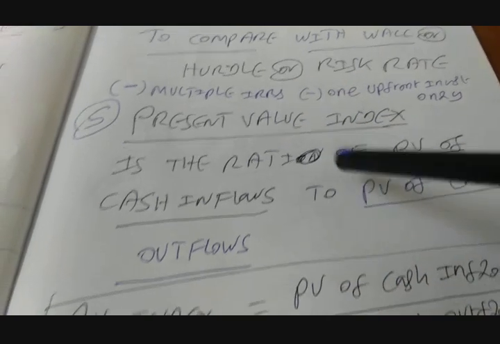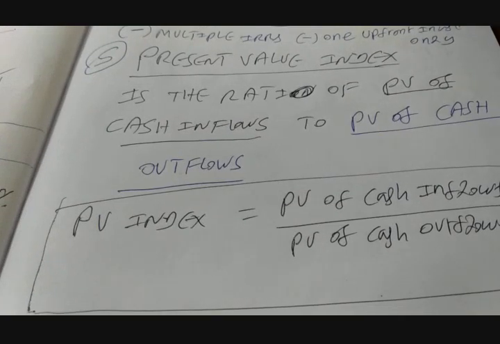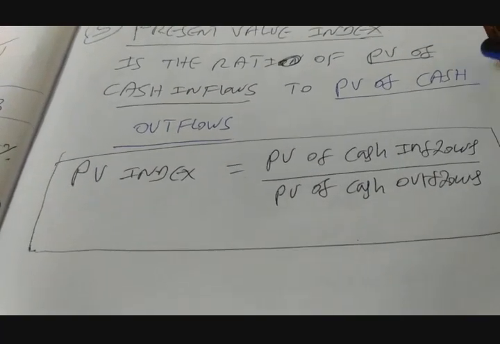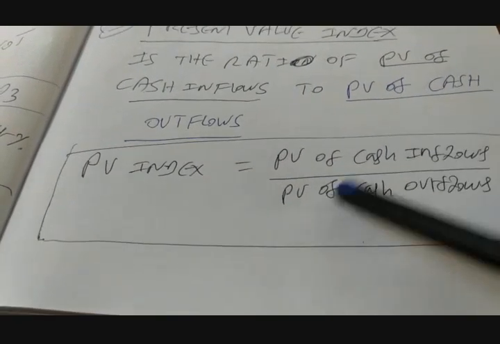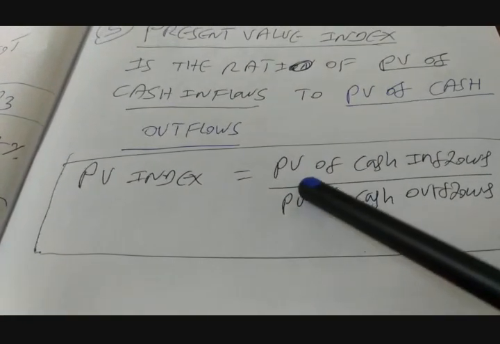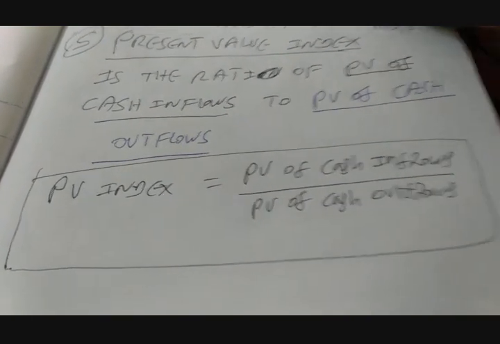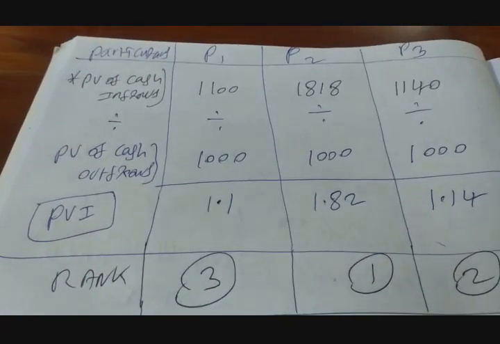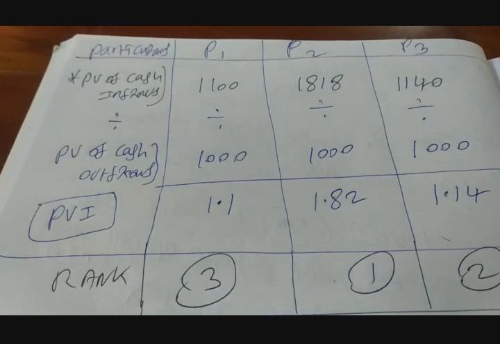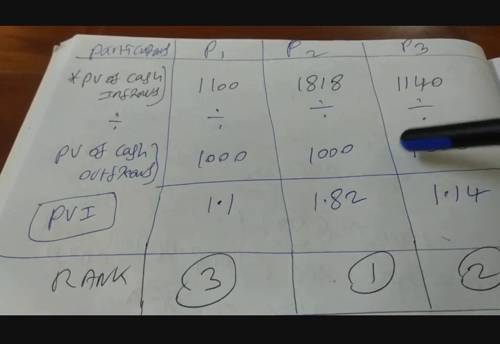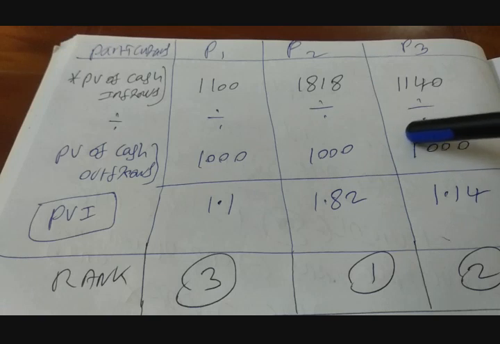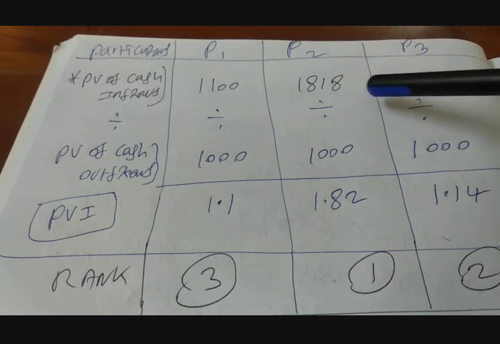So what to do? I am taking you to the last method, that is present value index. It is a ratio of present value of cash inflows to present value of cash outflows. The formula is PV of cash inflows divided by present value of cash outflows. Somewhere I told you about capital rationing. When the company is suffering from a capital rationing constraint, you can use this method, because if you go by NPV, comparison becomes difficult as its absolute number is not normalized. So in that case you go for present value index.